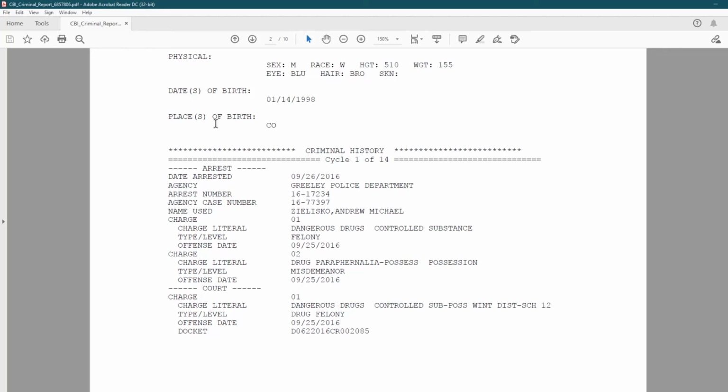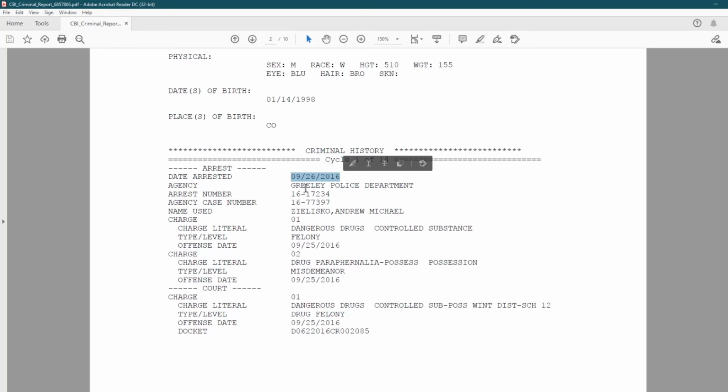Okay, now let's look at the criminal history. It says cycle 1 of 14. This is a 10-page report here. So he has quite a bit of a rap sheet, but remember, these are arrests. They're not convictions. These are just arrests. He is innocent until proven guilty. In the arrest records, you're going to find